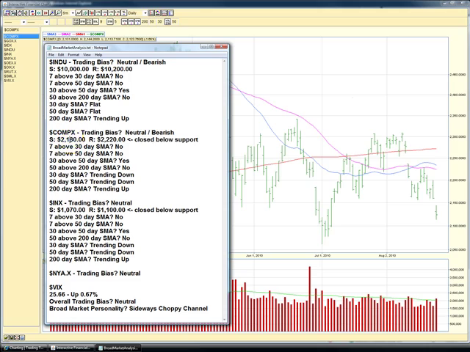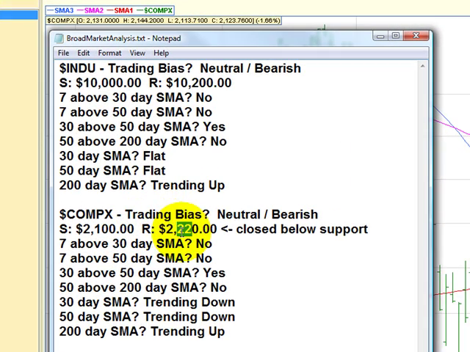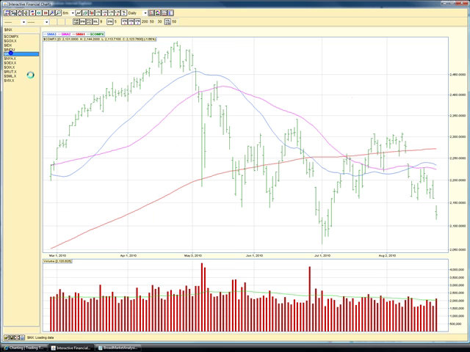So that's a big jump down. It's almost like it gapped down. The 7 is definitely not above any of those. The 30 is coming down, trending down. Good. Let's go on to the S&P 500.